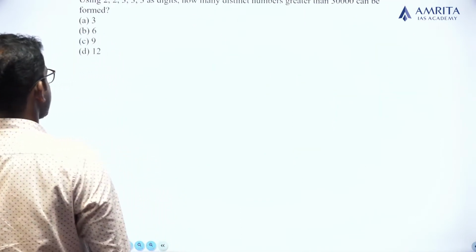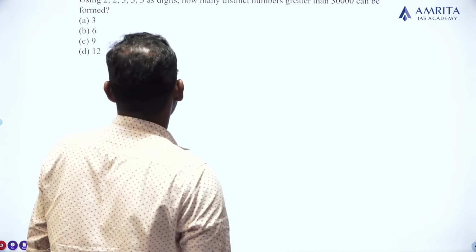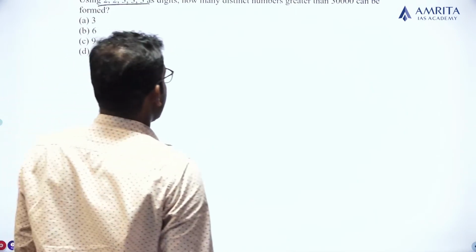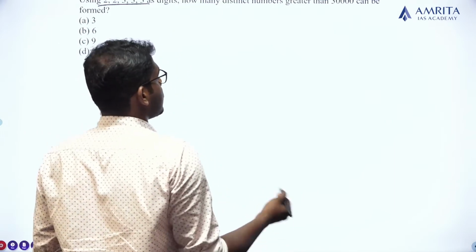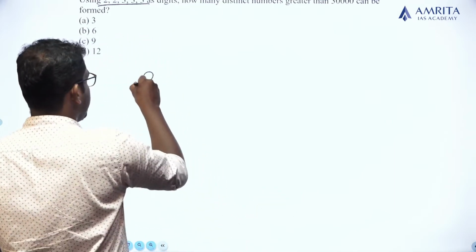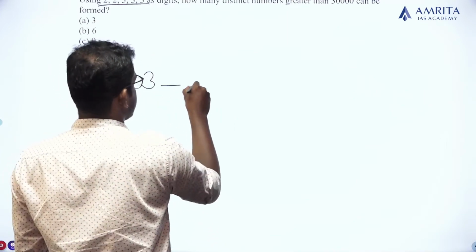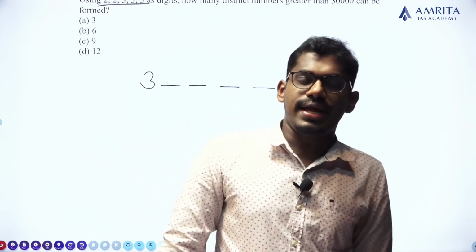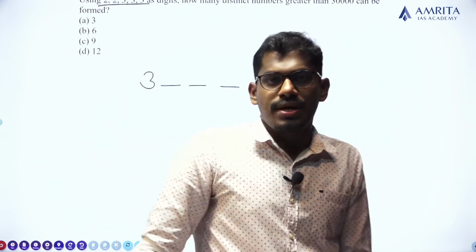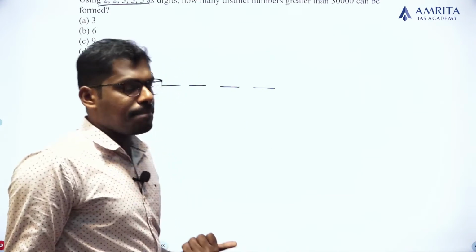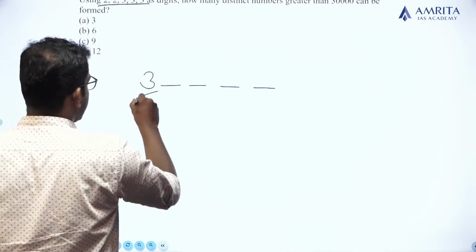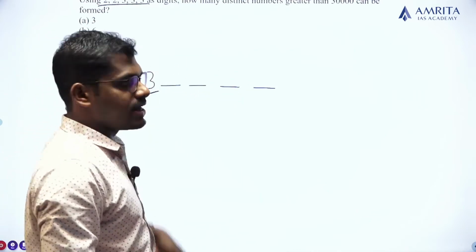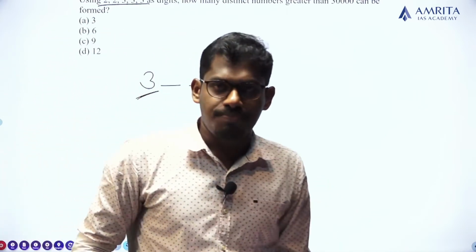Next question. The question which I asked in last year 2021: using 2, 2, 3, 3, 3 as digits, how many distinct numbers greater than 30,000 can be formed? So we have to form numbers greater than 30,000. A number greater than 30,000 implies that the digit at the ten-thousands place must be 3.